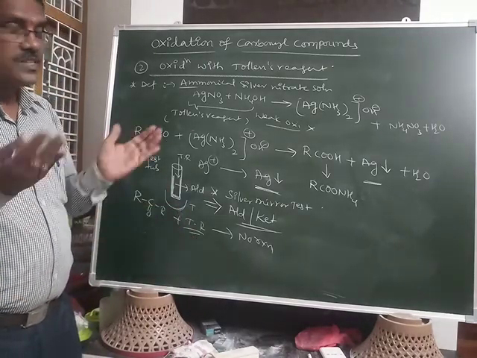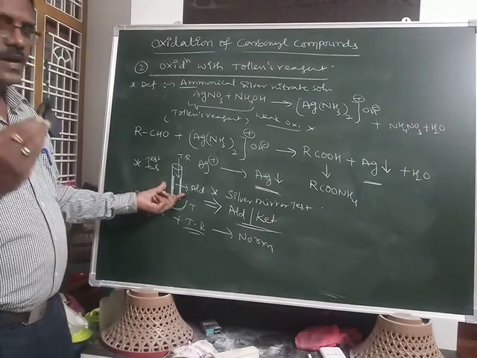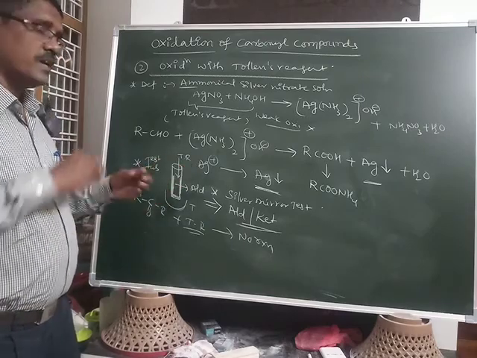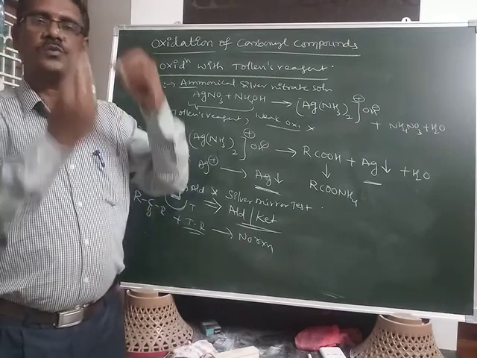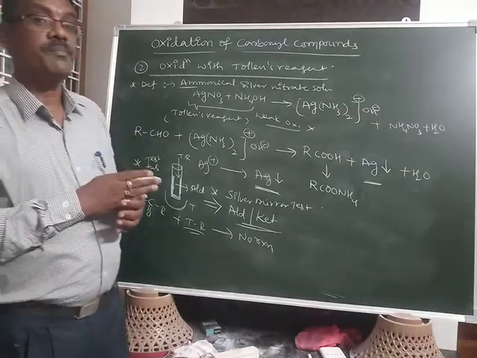So this is the distinguishing test. When we take aldehyde into the test tube and add Tollens reagent, there is a silver coating on the test tube walls, and it appears as a mirror.